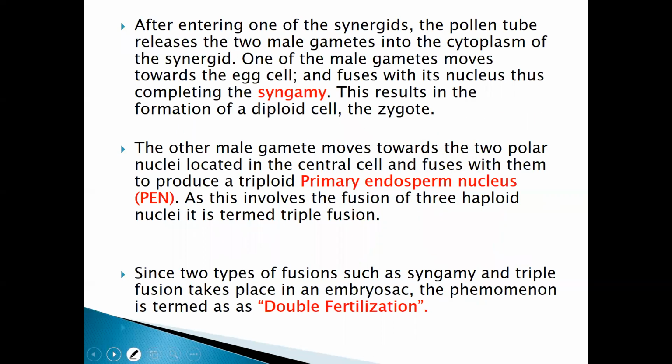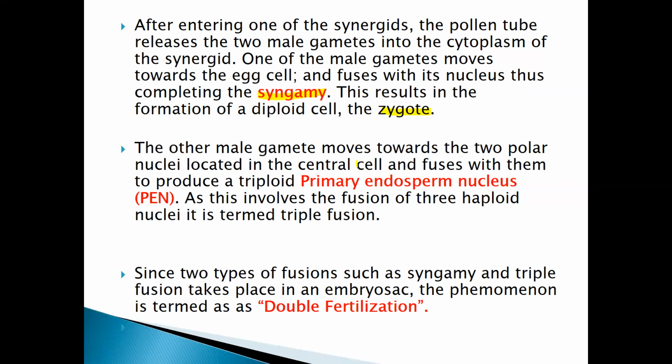See here. After entering one of the synergids, the pollen tube releases two male gametes into the cytoplasm of the synergid. One of the male gametes moves towards the egg cell, and the fusion takes place. That fusion is known as syngamy. This results in the formation of a diploid cell, that is the zygote.